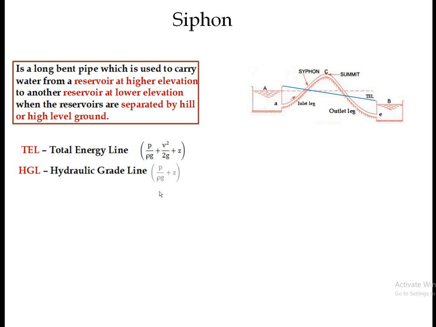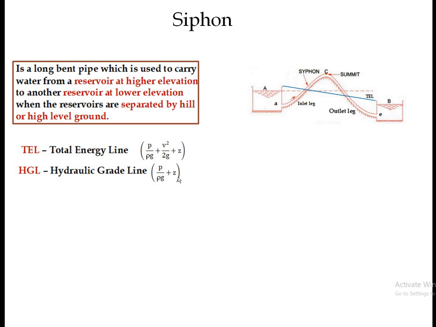Again, another line is the HGL, the hydraulic grade line. The hydraulic grade line is the addition of pressure head or pressure energy and potential head. The total energy line is the addition of all three energies, whereas the hydraulic grade line is the addition of only two heads or energies, that is pressure head and potential head.